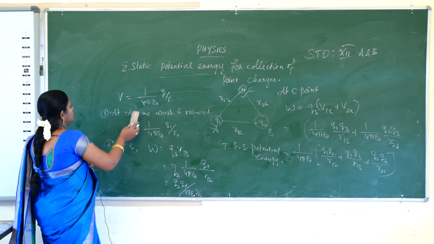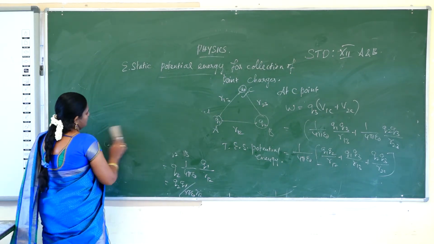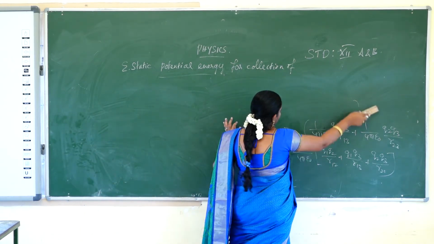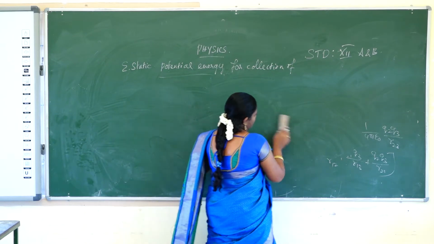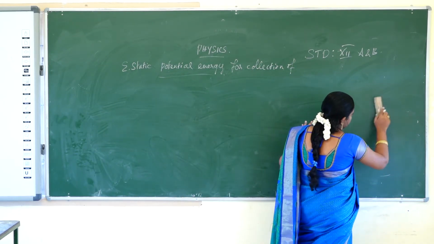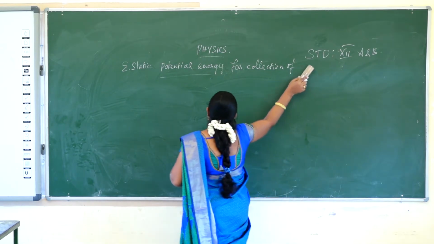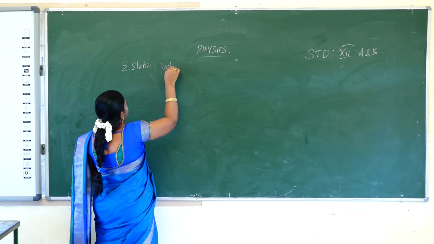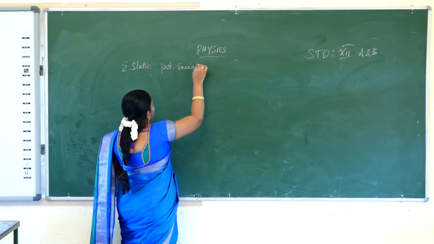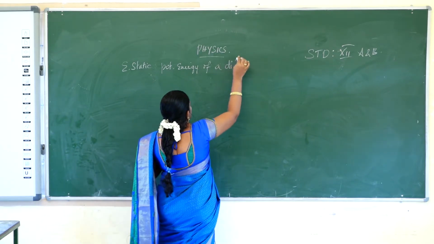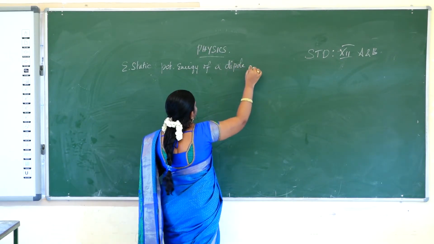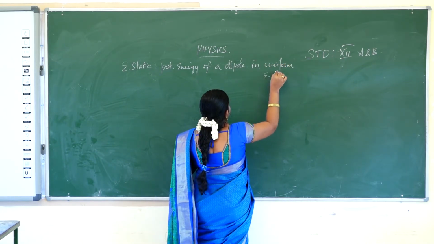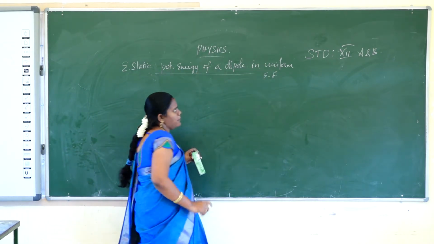Next we will go for the electrostatic potential energy of a dipole in a uniform electric field. In the previous class we calculated the torque experienced by a dipole in a uniform electric field. In this class, the electrostatic potential energy of a dipole in a uniform electric field.